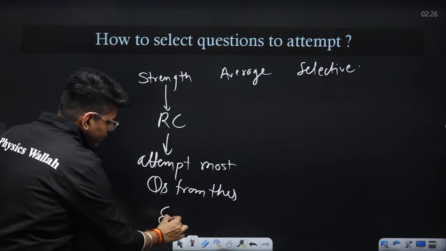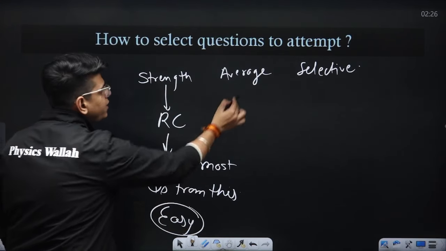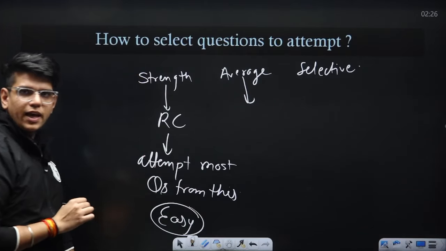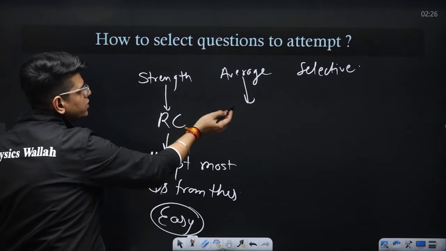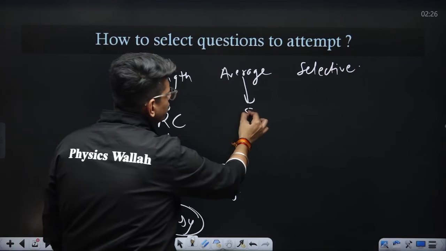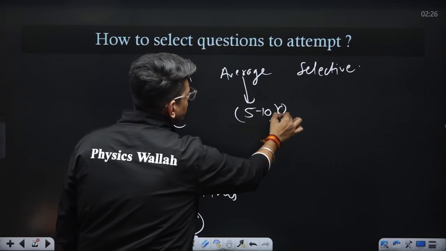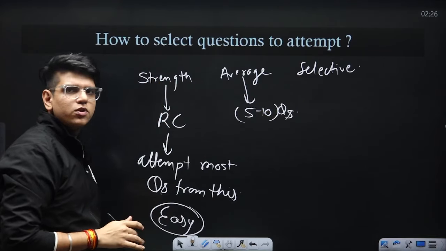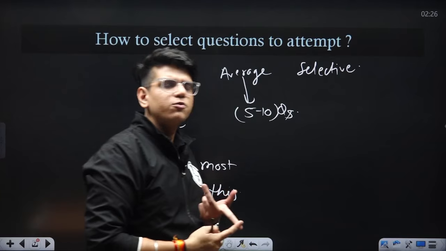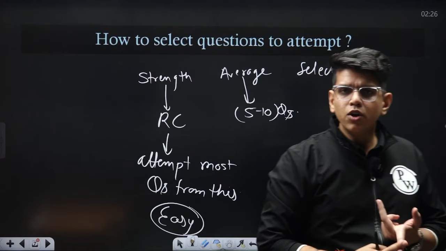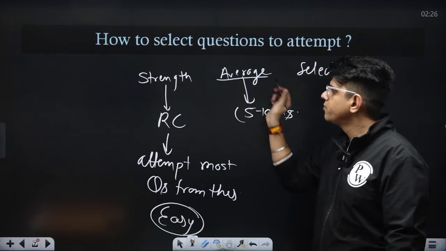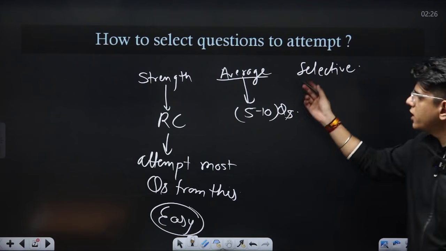Then this is the easy part. Then you should move to the average part. Here you should do, suppose, 5 to 10 more questions from your average section. Suppose reasoning is your average section, and some of the quant section, suppose time and work, you think you know at an average level. So you can attempt those questions.